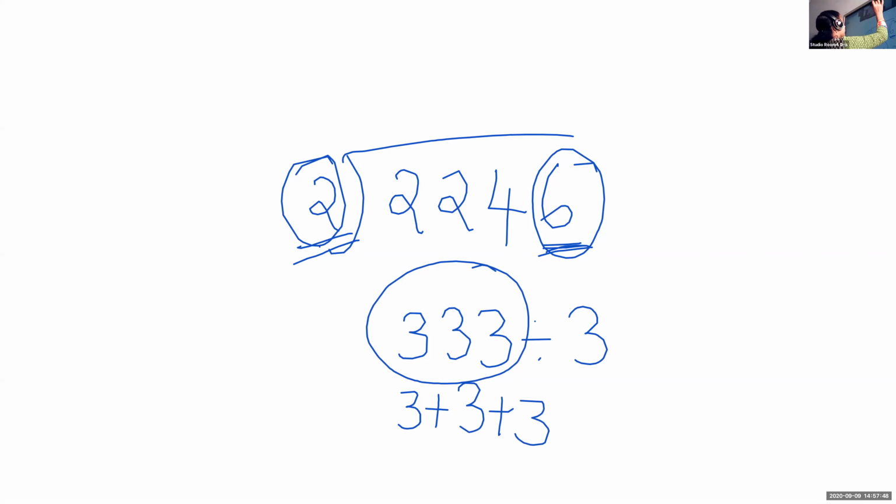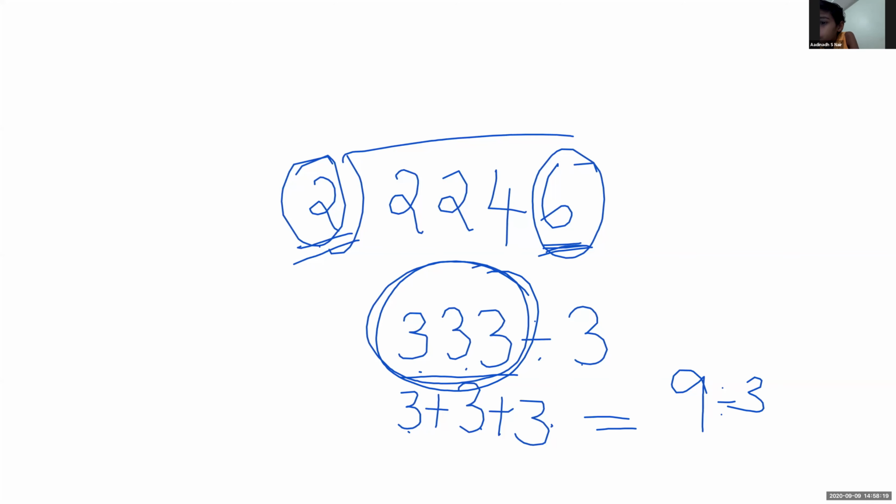Adinath. Ma'am. Okay. So I'm going to add the digits of this number, 333. So 3 plus 3 plus 3. Can you add and tell me the sum of the digits? Ma'am, 9. Okay. Now this 9, you will check whether it is divisible by 3. Is it divisible by 3? 9 divided by 3? Yes. That means 333 is divisible by 3.